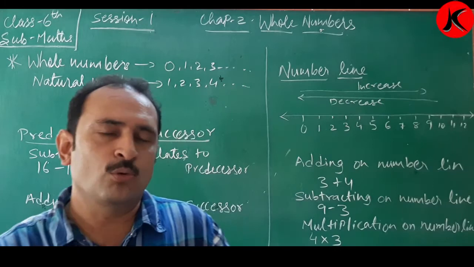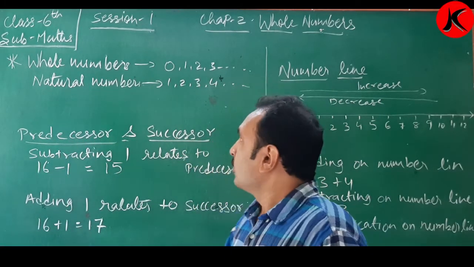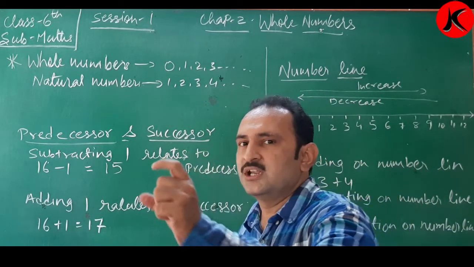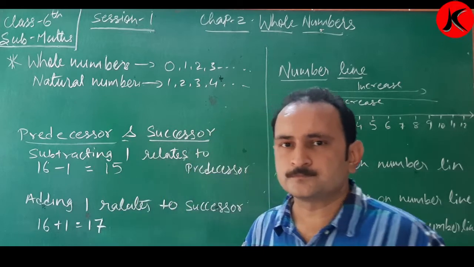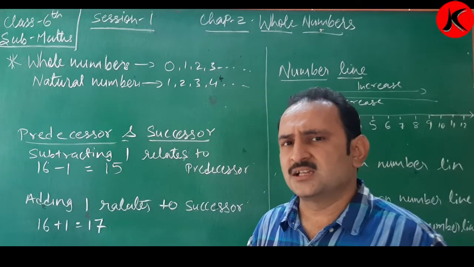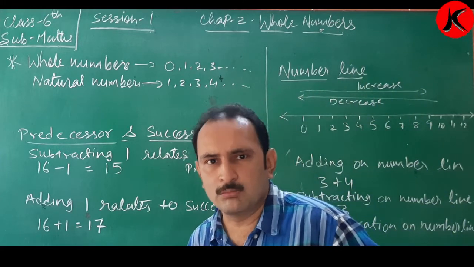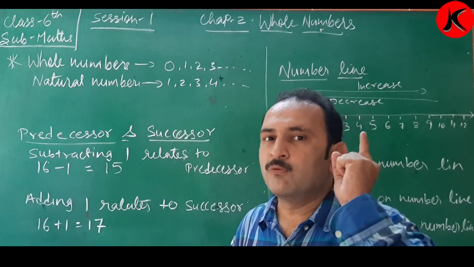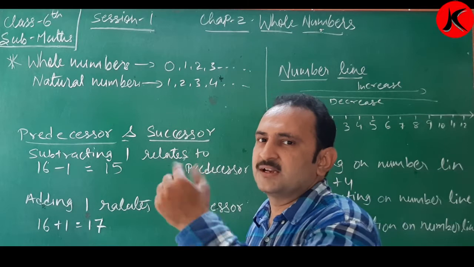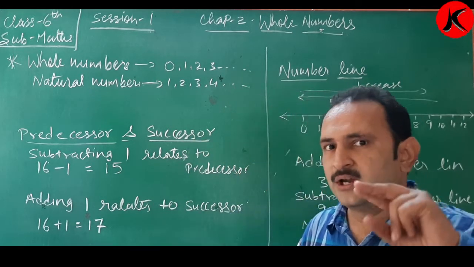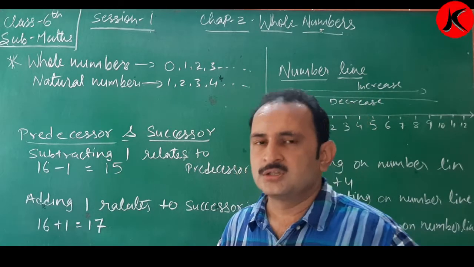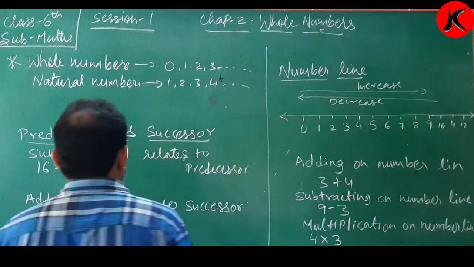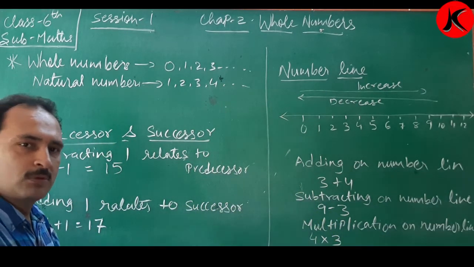I'll just brief you on whole numbers and natural numbers, children. A whole number means a number starting from 0, 1, 2, 3, 4, 5, 6 and so on. It goes to infinity, lakh, crore. All of these are whole numbers. Natural numbers start from 1, 2, 3, 4, 5, 6 and so on. This is the only difference. Whole numbers start from 0 and natural numbers start from 1. So these are the whole numbers.